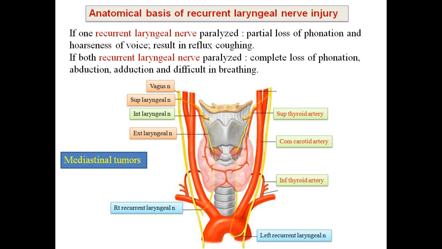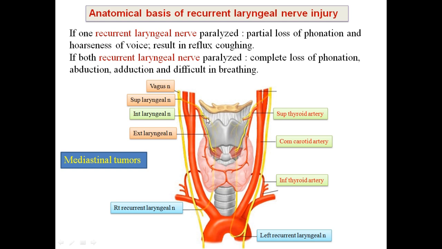If both recurrent laryngeal nerves are injured, it leads to complete loss of phonation and loss of abduction and adduction of the vocal cords. The patient will feel difficulty in breathing.